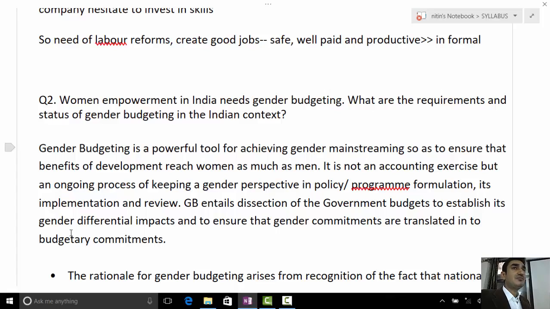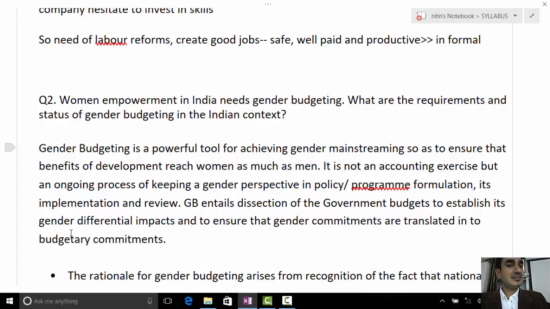Whatever the budgeting you're using, whether outcome budgeting or PPPs or whatever the budgeting you're using, gender budgeting is not a new technique of budgeting. It is simply bringing gender perspective in each and every policy making or implementation. So whatever the budgeting techniques the government is using, bring the gender perspective in that. That is gender budgeting.